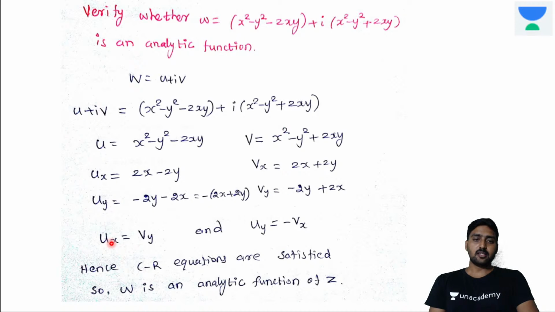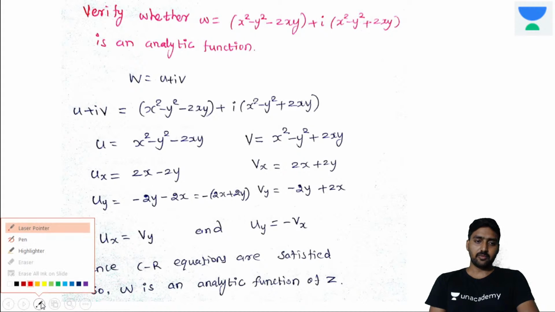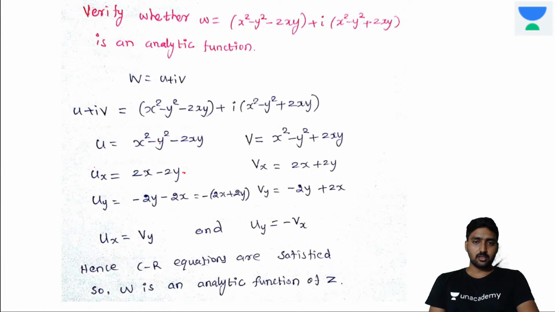Now the condition: what will be the CR equation? ux is equal to vy. Whether ux is equal to vy or not? Yes, here ux is equal to vy, 2x minus 2y. Both are equal. Second thing, uy must be equal to minus of vx.